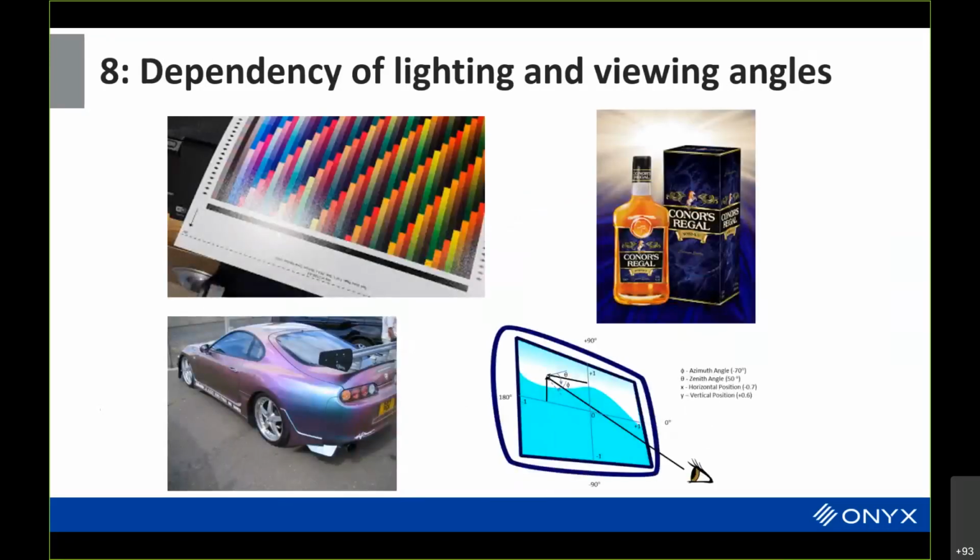You can take into account the dependency of lighting and viewing angles. ICC Max has the ability to encode bidirectional reflectance functions. And what this really means is that we can account for the angle of the light coming in and the angle of light that you're viewing from.